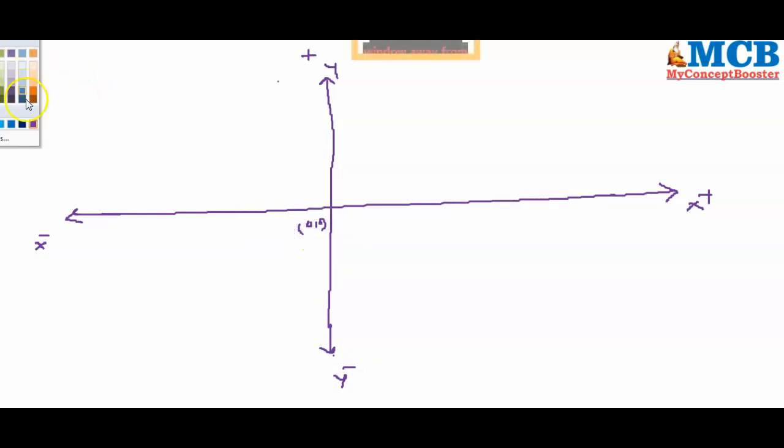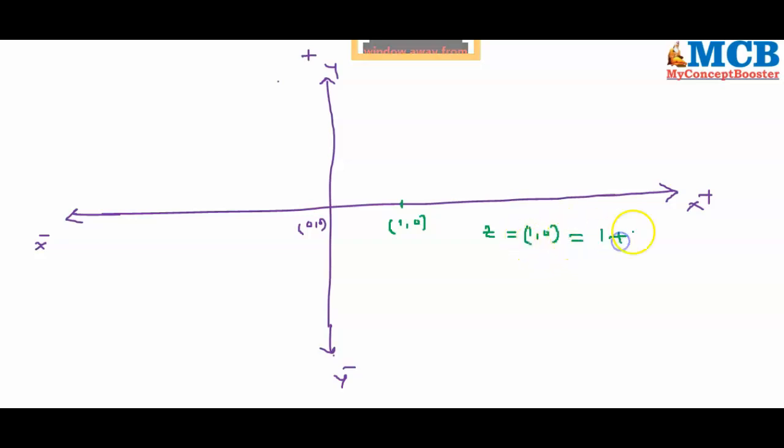Supposing a point is given on x axis, let me take 1, 0. So if z is equal to 1, 0, how do you represent this? Algebraic form is 1 plus 0i, which is nothing but z is equal to 1.